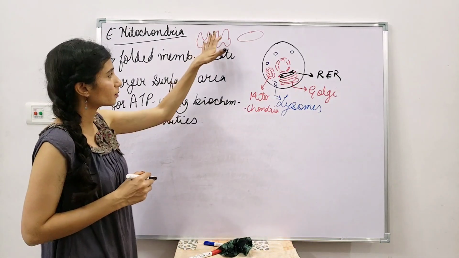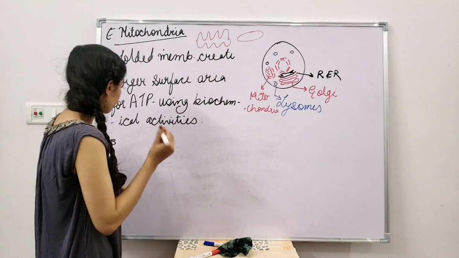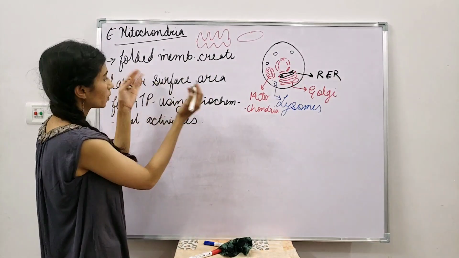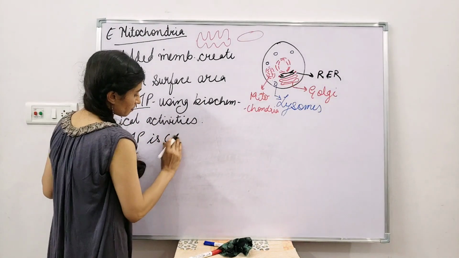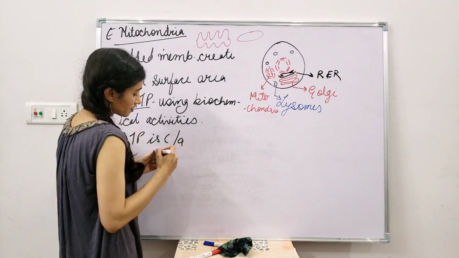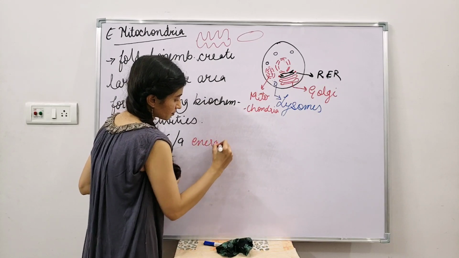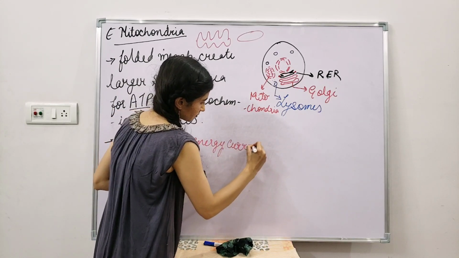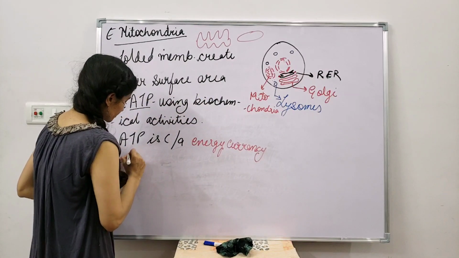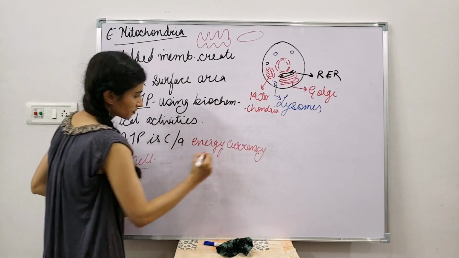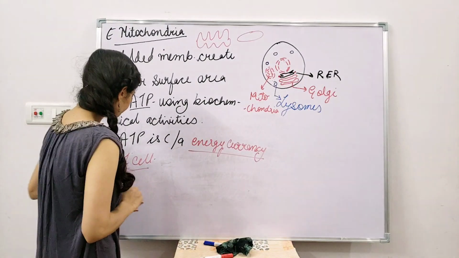What is the next point? What other things can ATP, mitochondria do? See, mitochondria, this ATP, because of this special feature, is called as what? Energy currency. Energy currency of the cell. Okay, ATP is being considered as the energy currency of the cell.